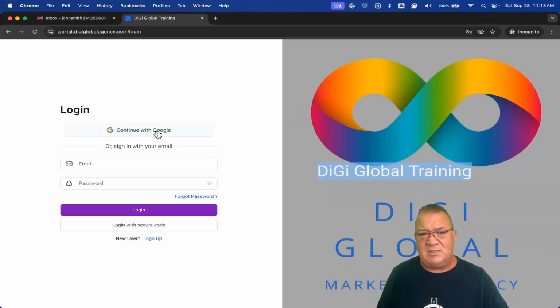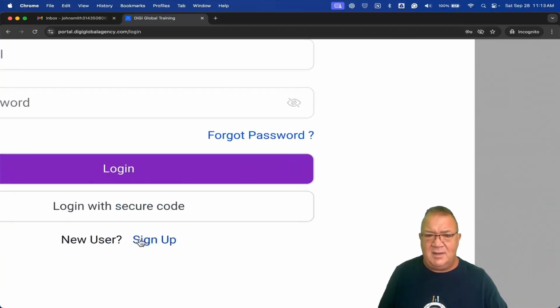That's another cool feature that wasn't included in the very beginning, that you can log in. You don't need an email and password. You can log in with your Google account. But if you do not have an account, then it will just basically say you don't have an account for this. So that right there is a problem. So right now, you can't come here and click sign up.